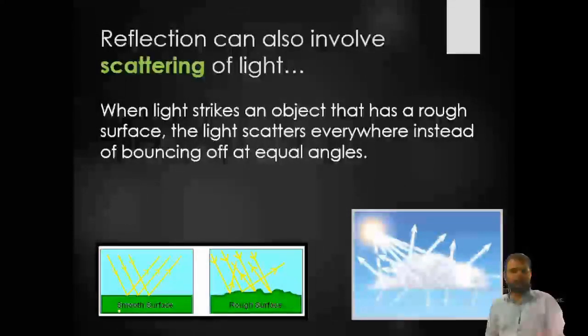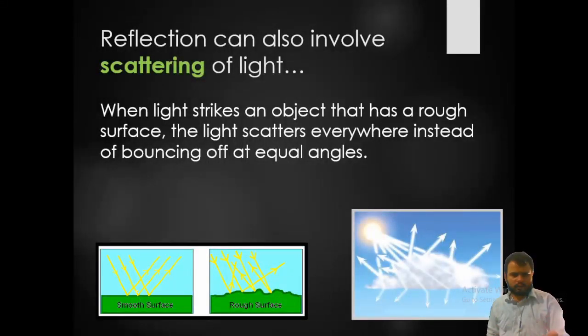Reflection can also involve scattering of light. Here you are seeing two pictures, a smooth surface and a rough surface. Here you can see the equal angles made by light, but here you are not seeing them because of the rough surface. When light strikes an object that has a rough surface, the light scatters everywhere instead of bouncing off at an equal angle. So here it is bouncing at an equal angle, but there it is not bouncing, it is scattering. You have seen the scattering of light in a misty cloud.